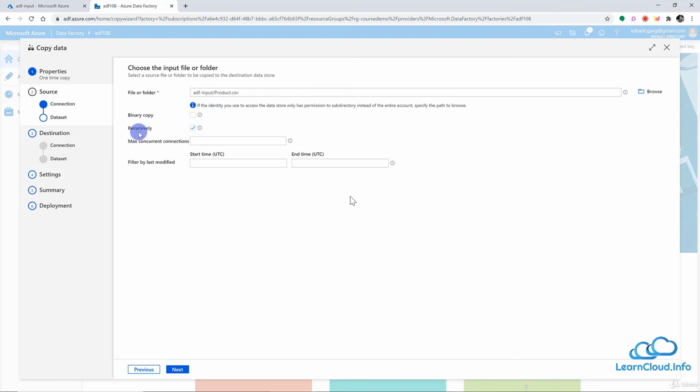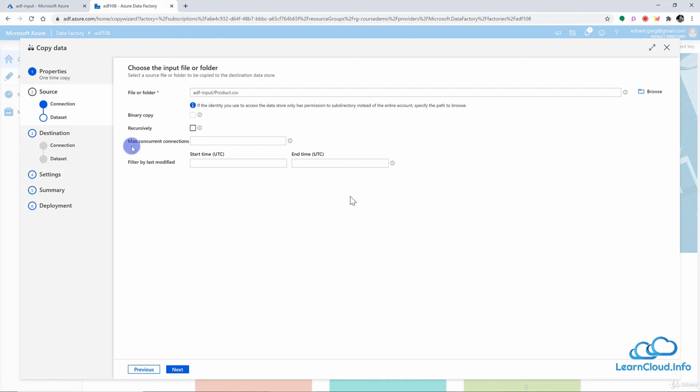And then recursively, if we have a folder here, and within the folder we may have multiple files, or maybe a folder inside the folder, and in that folder we may have multiple files. So if we have this checked here, it will run all the files one by one within that folder, or in fact the folder within the folder. So I can uncheck this because we don't need it, or even if you leave it, it's okay because we don't have many files within that folder.